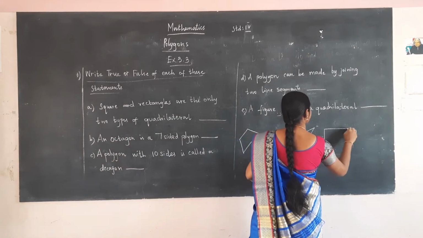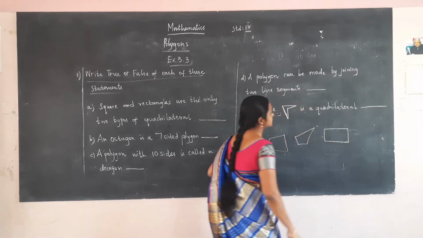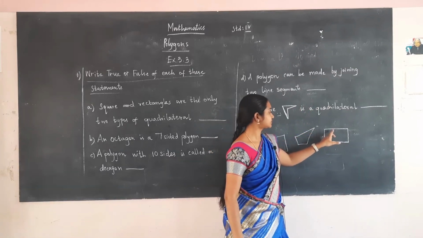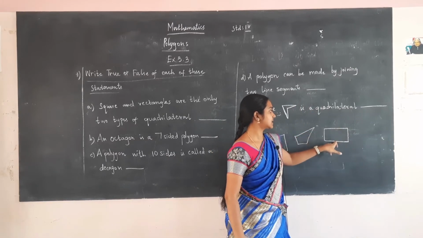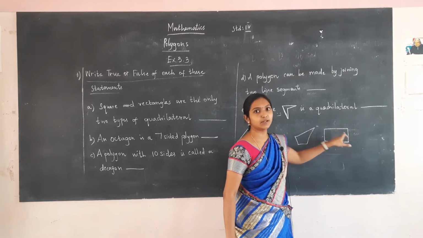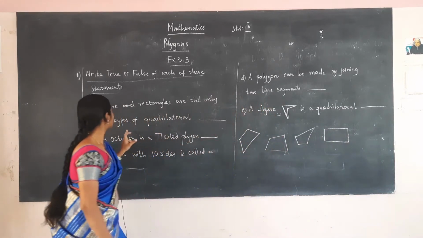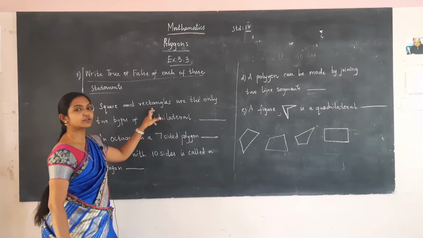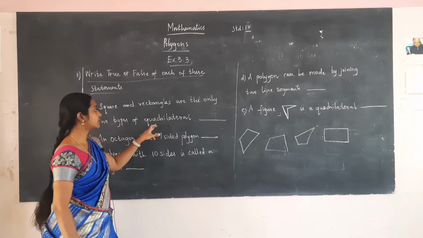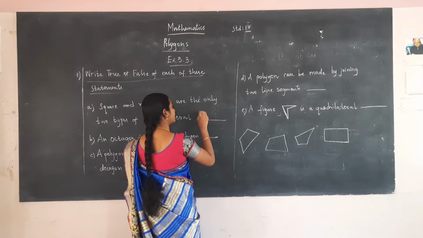For a rectangle, opposite sides will be parallel and opposite sides will be equal. So, square and rectangles are not only the two types of quadrilateral. It has many types. So, the statement is false.